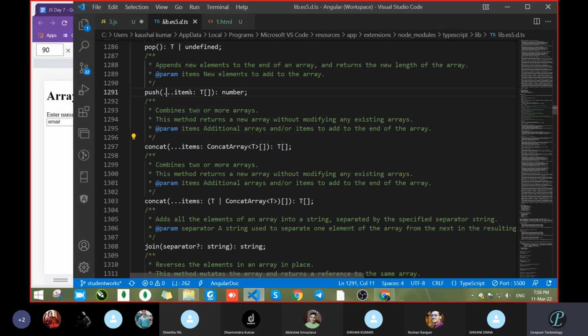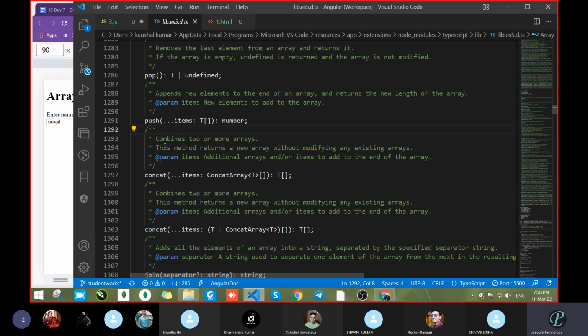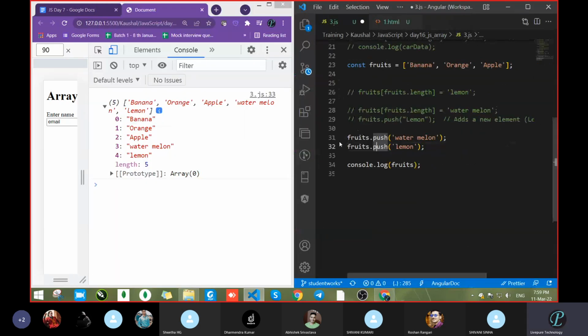It takes all the data, concatenates, joins, combines, and returns a new array without modifying any existing array. This line is important. Let's copy this line. See, this is the library, where you can get all the details regarding that. I want this one.